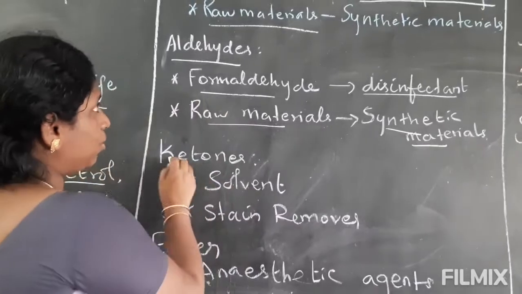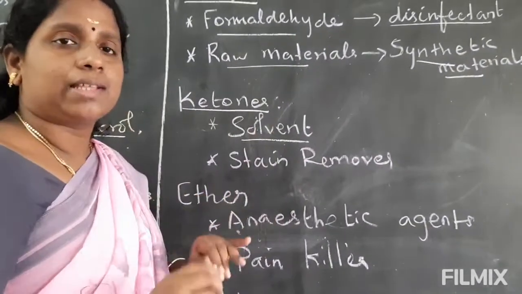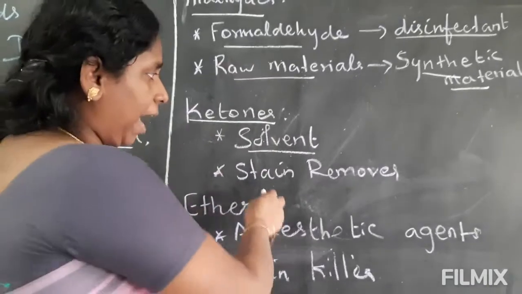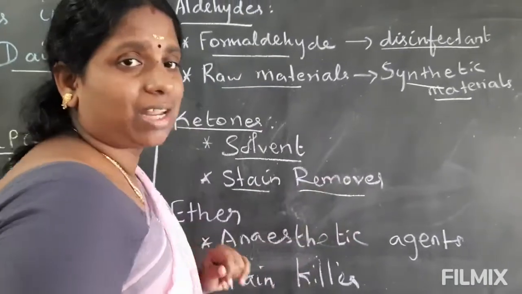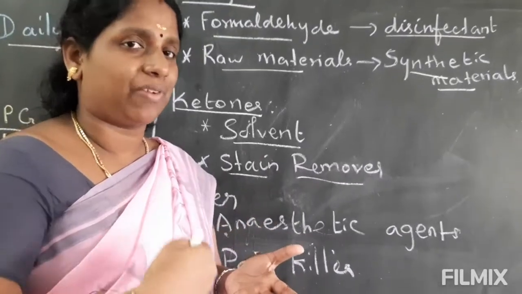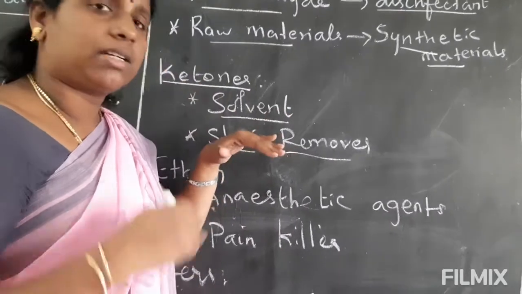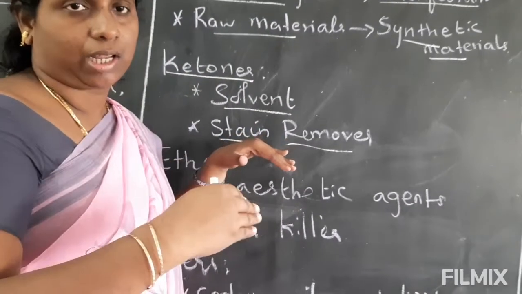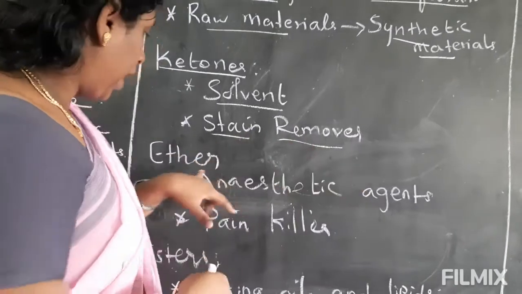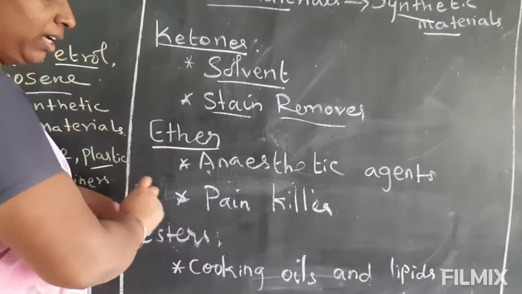And the next functional group is ketone. Ketone is also used as a solvent and as a stain remover. Stain remover means if some grease or oil is deposited on our cloth, in the presence of ketone, the ketone will remove the stain. So, stain remover.